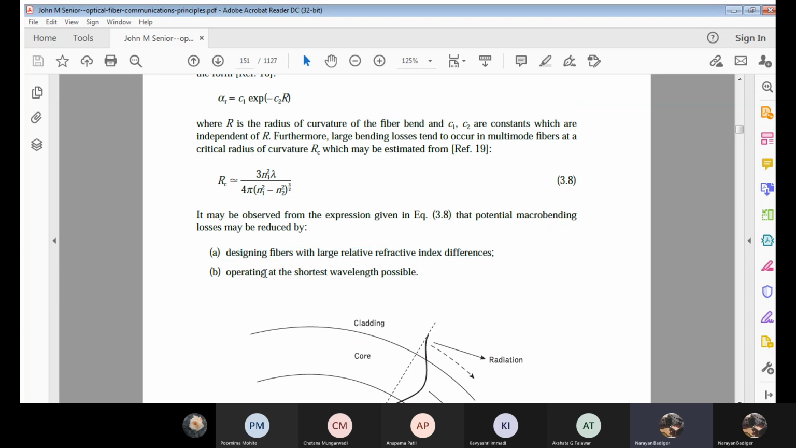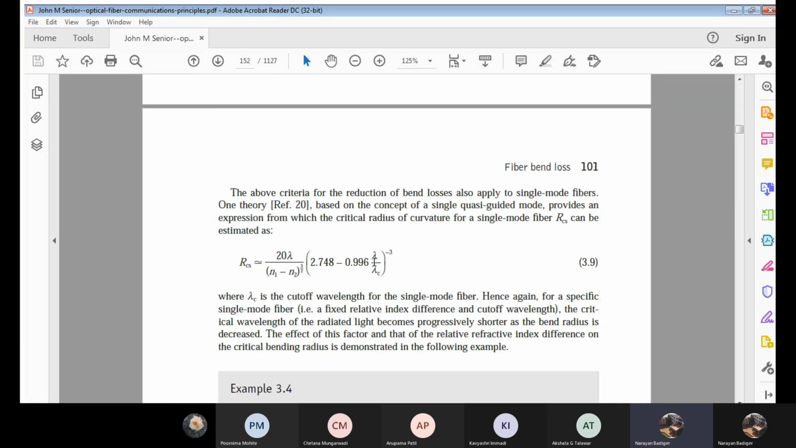One more: operating at the shortest wavelength possible. Correct? I want a light wave to propagate at the shortest wavelength. It means I don't want to use the light wave at the highest wavelength, so the wavelength will be short. Clear? If the wavelength is short, what will be your frequency? Frequency will be at a higher rate. This is one more measure using which the losses can be reduced.